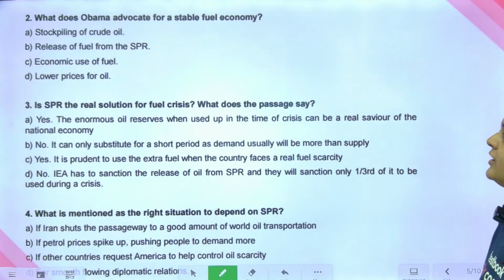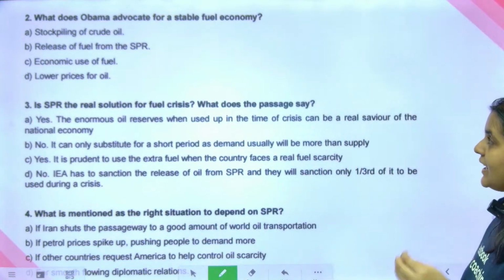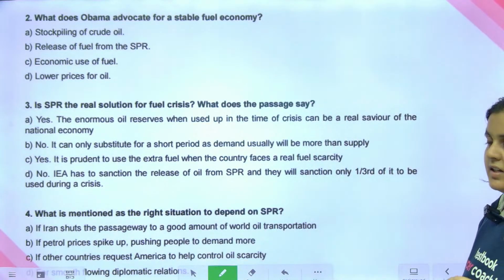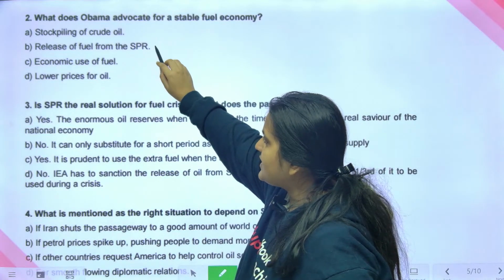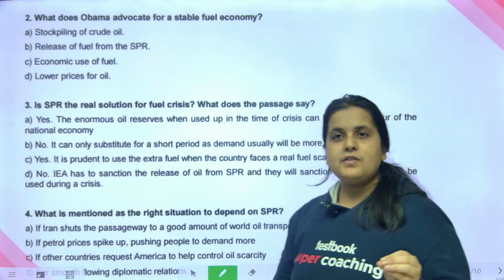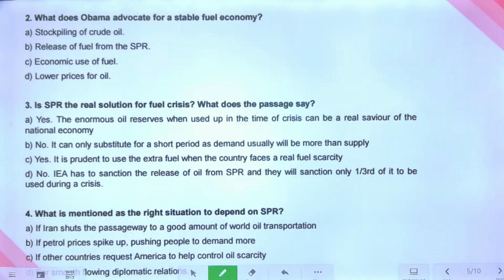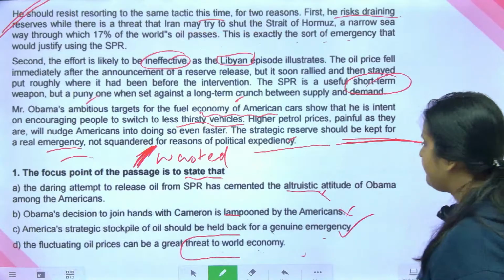Chaliye, next one. What does Obama advocate for? A stable fuel economy, stockpiling of crude oil, release of fuel from the SPR, economic use of fuel, lower prices of oil. Now for this, you will have to go back to the passage and check. If you get this question wrong, it is because you have not gone back to the passage and checked. You should see stable fuel economy.